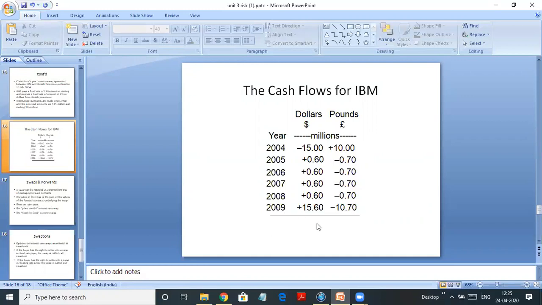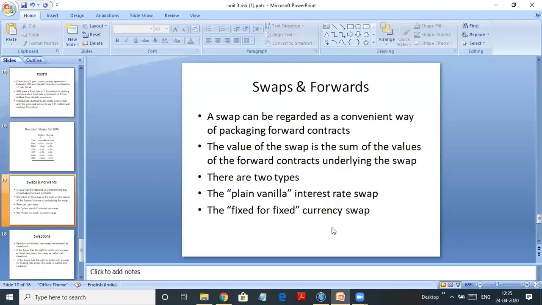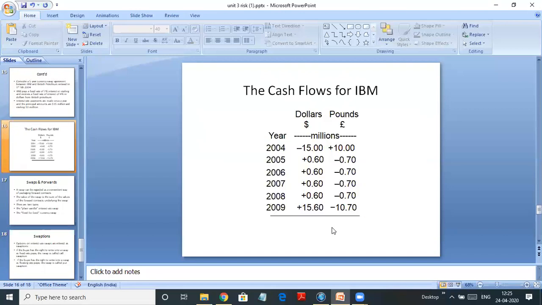And at the end, when the loan gets over after 5 years, he will get back his $15 million with the last interest payment. So he'll get 15 million plus 0.60 interest and he will give back the 10 million sterling which he had got with 0.70 interest. What I basically mean to say is we are swapping the principal amount, the loan amount, at the beginning. Whatever they want, they will take it at the beginning, and at the end we are giving it back because we have to repay the loan. So that was about currency swap.